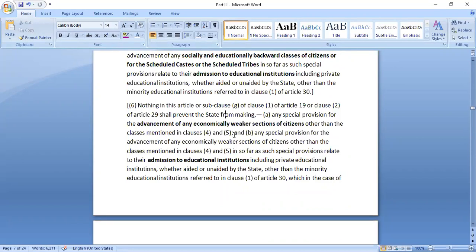So this is the latest amendment that was made, that even for general category people, there would be a certain percent of reservation. So what is the percent of reservation? Anyone remembers? For general category people also, there would be reservation. Economically weaker. Anyone remembers?